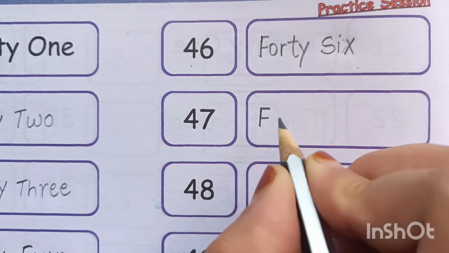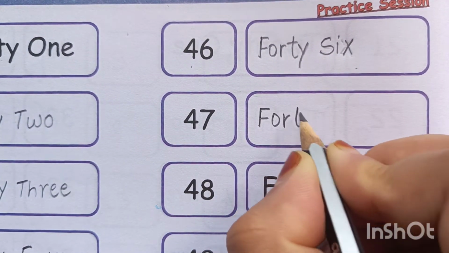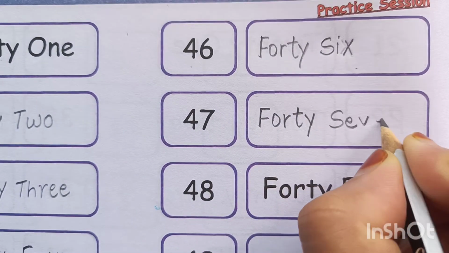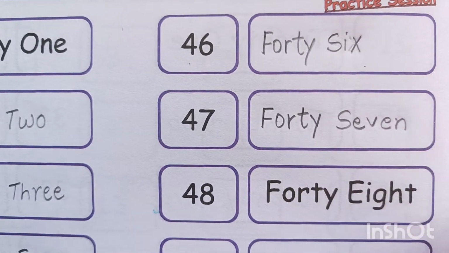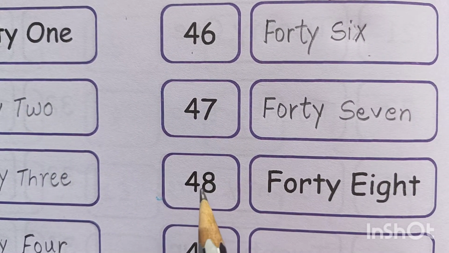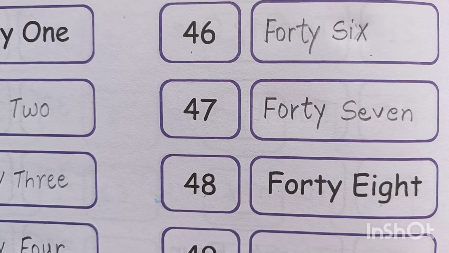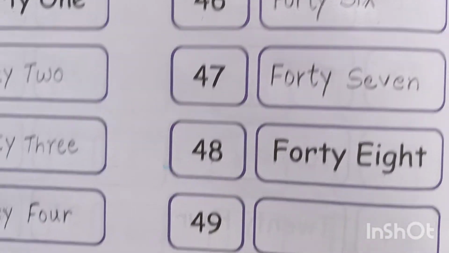Now comes 47, forty-seven. Here 48 is written, forty-eight.